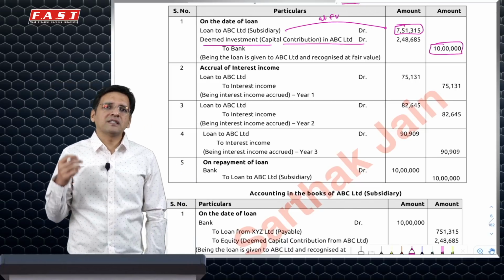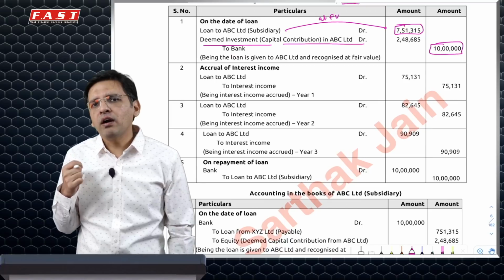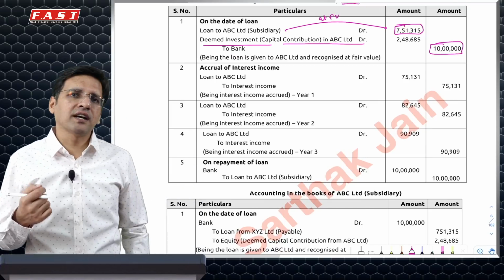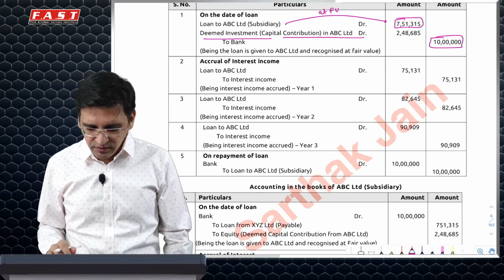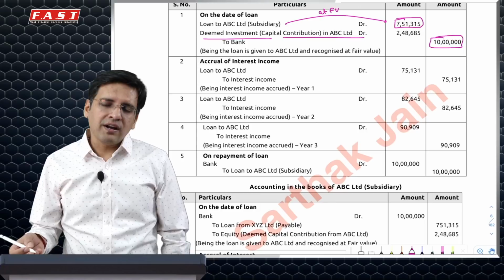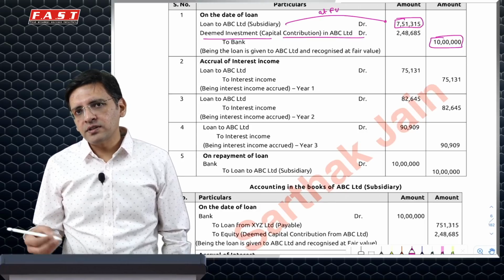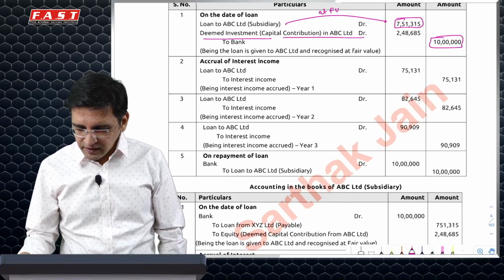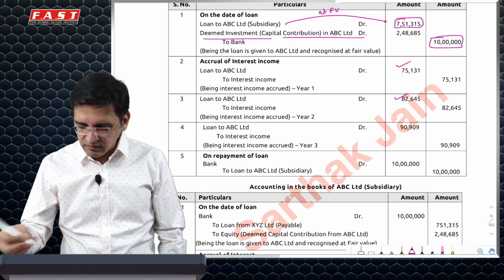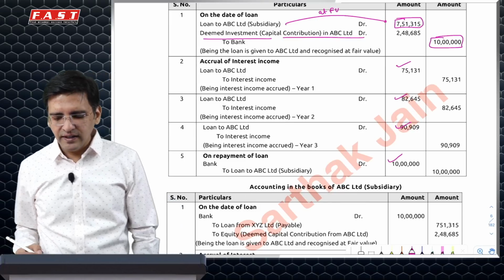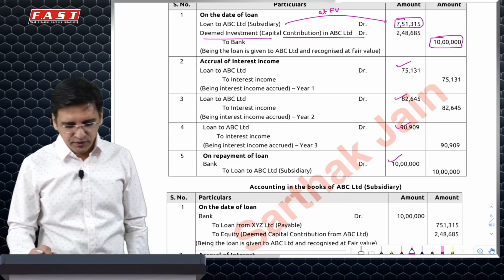What is more important is, if you want to be on the safer side, just try to match even the account names with what the institute has used. Then you will have to recognize interest income at the rate of 10% for every year using the compounding effect. So this would be 75,131, and then on the total value, and finally 10 lakh rupees is what you will receive after 3 years.